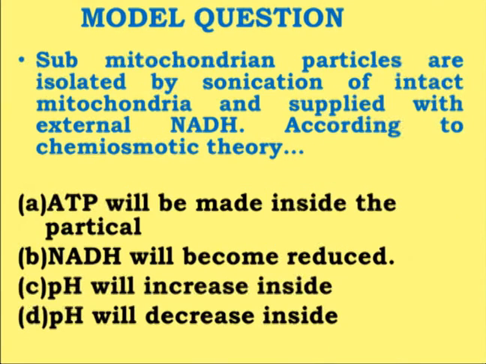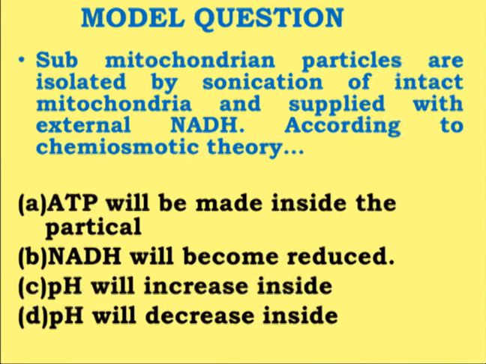One more question. Submitochondrial particles are isolated by sonication of intact mitochondria and supplied with external NADH. According to the chemiosmotic theory, which of the following statements will be correct? Option A: ATP will be made inside the particle; NADH will become reduced; pH will increase inside; pH will decrease inside.